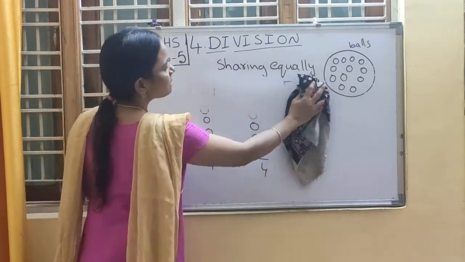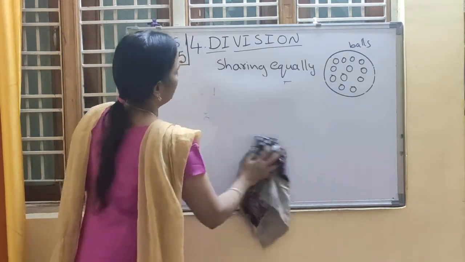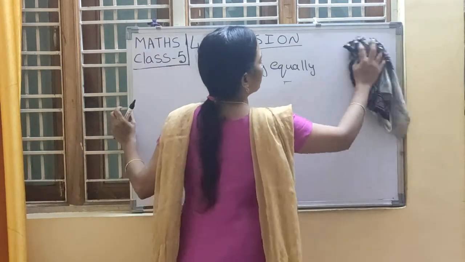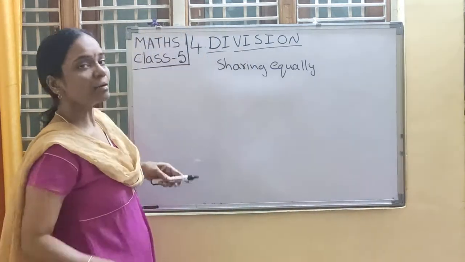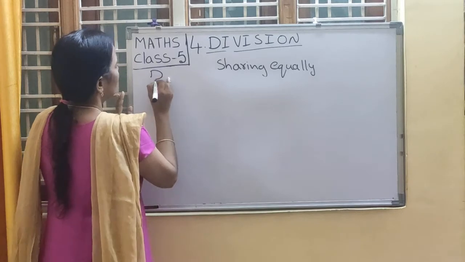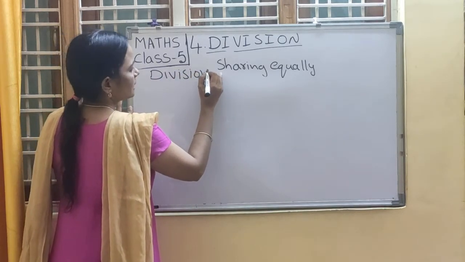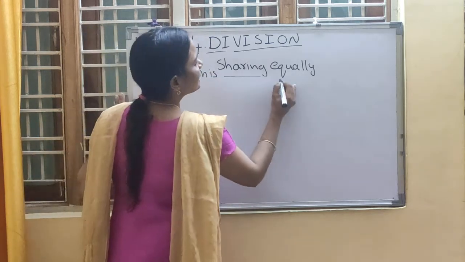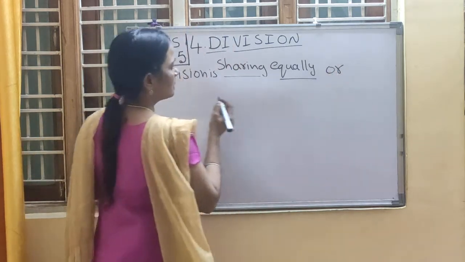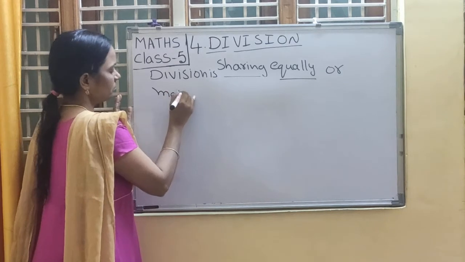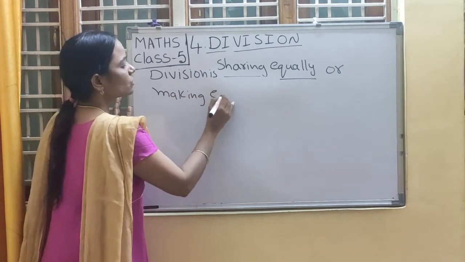So what is the definition of division? Division means sharing equally or making equal groups.